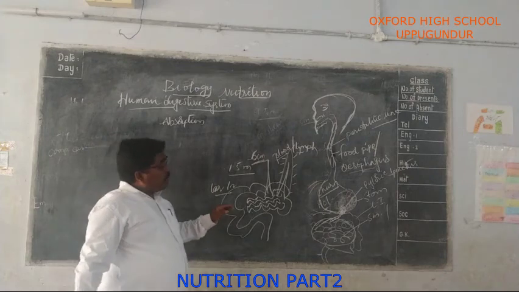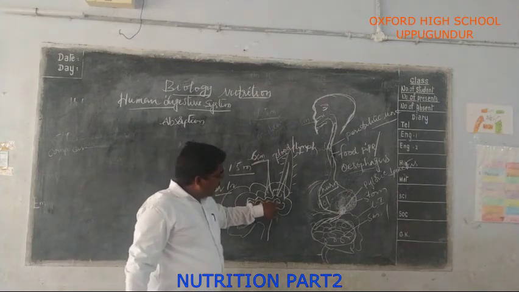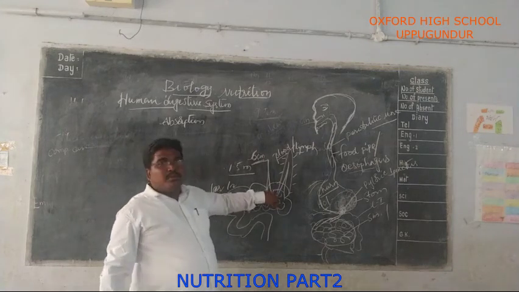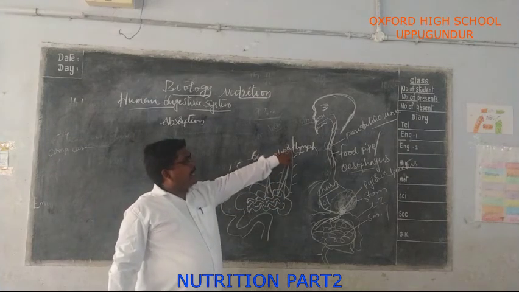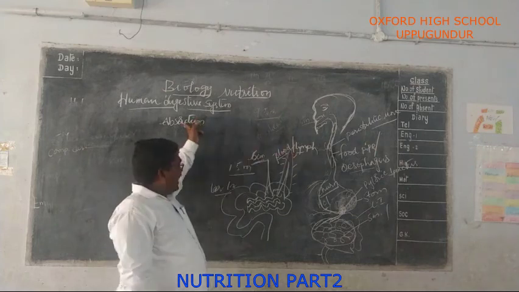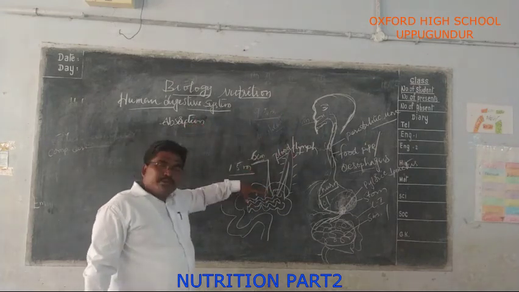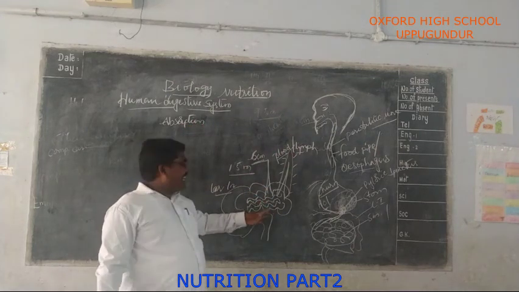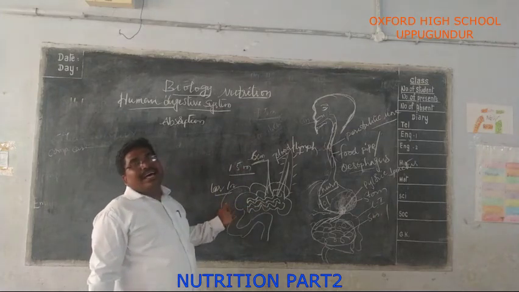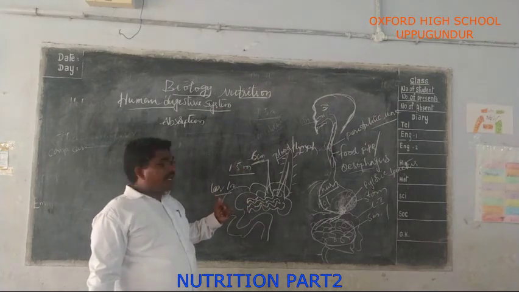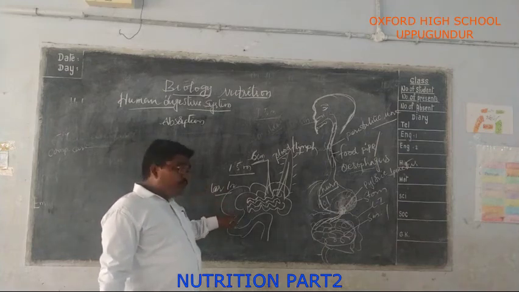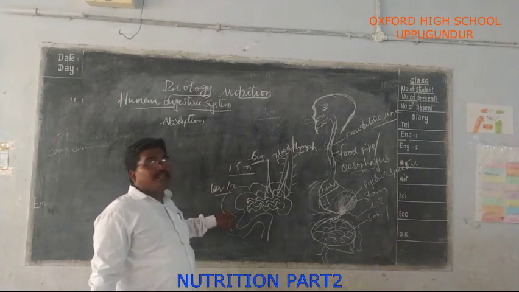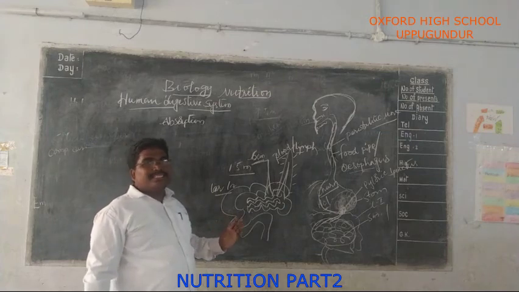So the digested food from the small intestine passes through the villi into the blood, and finally into the lymph. This is called absorption. In the large intestine, the maximum amount of water present in the food is absorbed and the rest is passed out of the body.